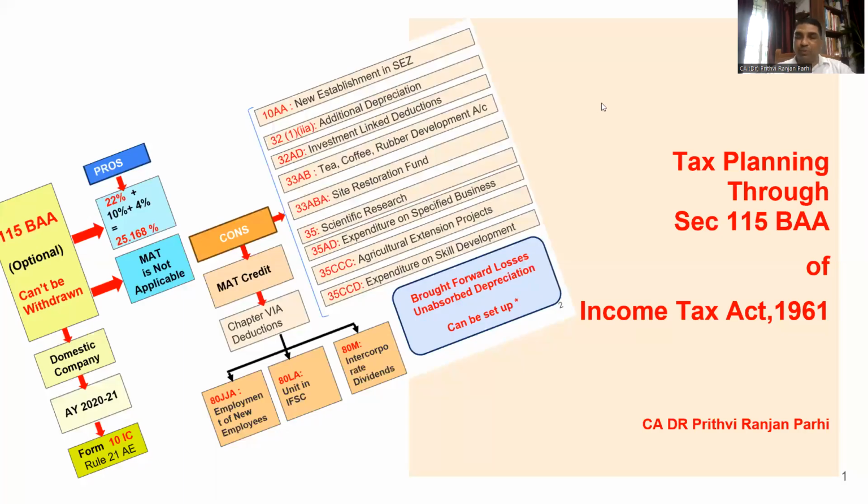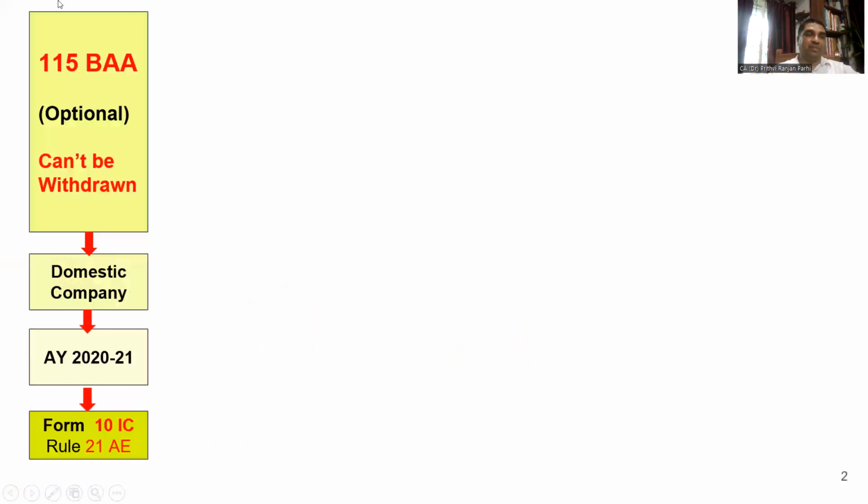Yes, friends, this is a very important provision and very useful also. Useful in the sense it will help you directly reduce your tax burden by a substantial amount. If you look at the screen now, first let me start from here. So Section 115 BAA. First of all, let us understand that this is an optional provision. If an eligible assessee is interested, he may exercise this option.